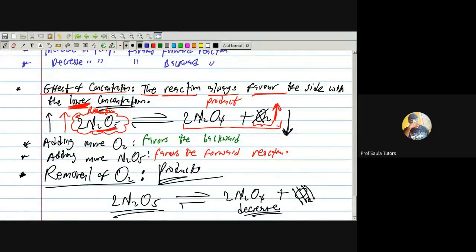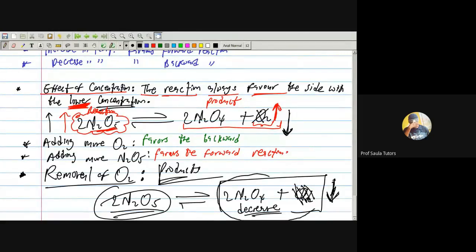So in other words, I can say my product is decreasing. If I ask you which part has the lowest concentration, it is this part that is decreasing, because I'm not removing reactants. I'm removing products. And the trick of this thing is just check where I have smallest concentration. As I'm removing oxygen, everything here is decreasing. So as it's decreasing, the reaction will favor it.